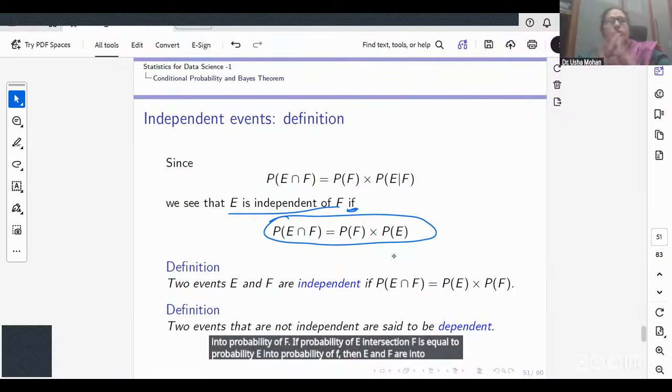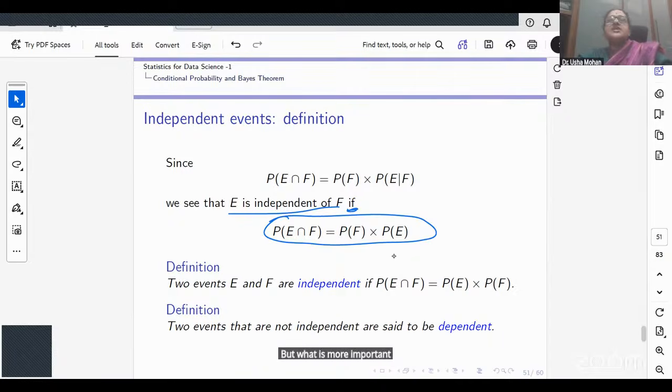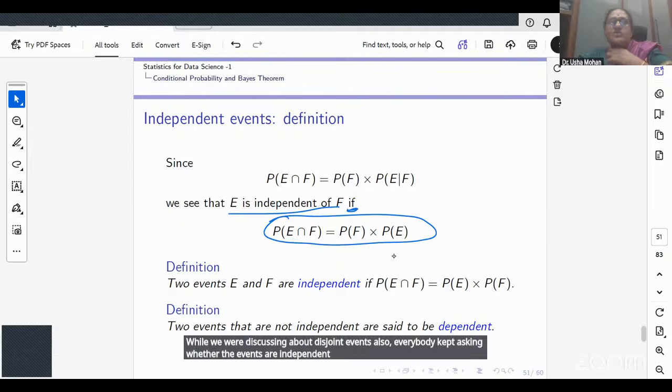This holds for two events. When we have three events, it does not have an if and only if. You can go back to the lecture. We have given for three events what the condition is. But what is more important for us to understand is, while we were discussing disjoint events, everybody kept asking whether the events are independent or not. So now you see that disjoint and independent are different. Is that clear, the first thing?